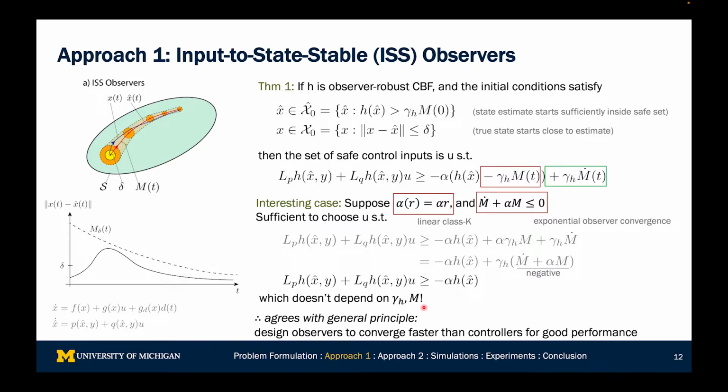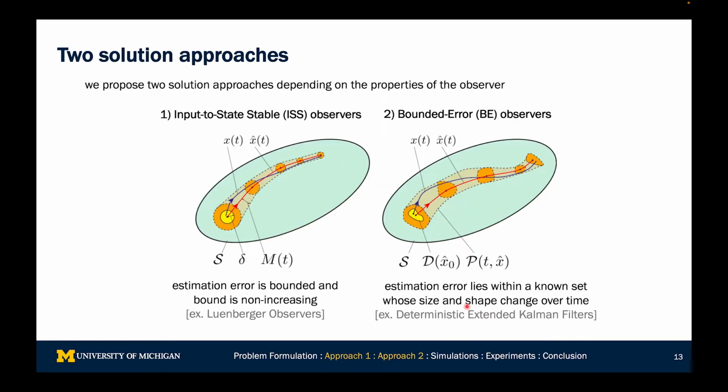And what that means is that it matches with the general principle. The general principle being that if you want good performance, you should design observers to converge faster than controllers. You can see this quite directly from this construction on ISS observers. Next, we're going to talk about bounded error observers.